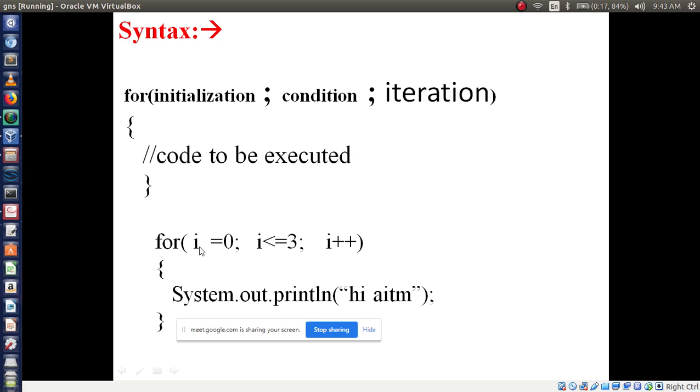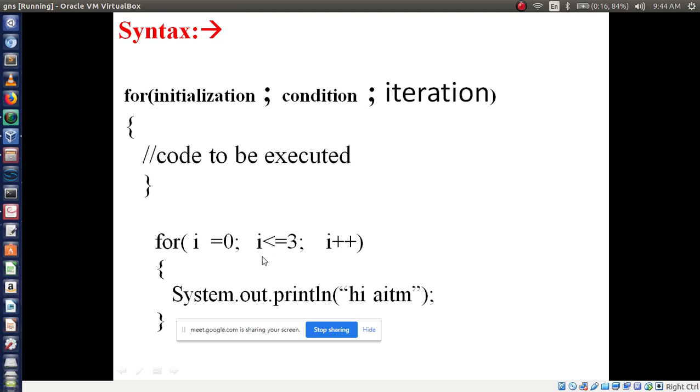For i equal to 0, initialization. Initially, what is the i value now? 0. Then the condition I am giving is i less than or equal to 3. If the condition is true, then execute this statement. After executing this statement, increment the i value, or if you use decrement, i minus minus, it means decrement the i value. Okay, so initially what is the i value? 0. Then i less than or equal to 3.